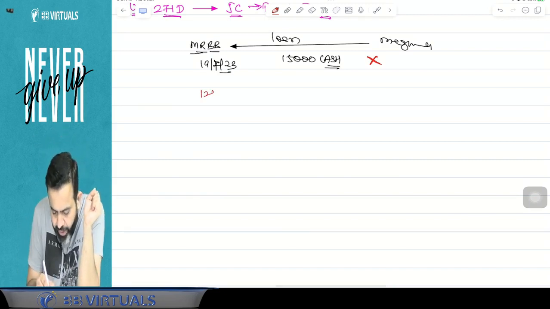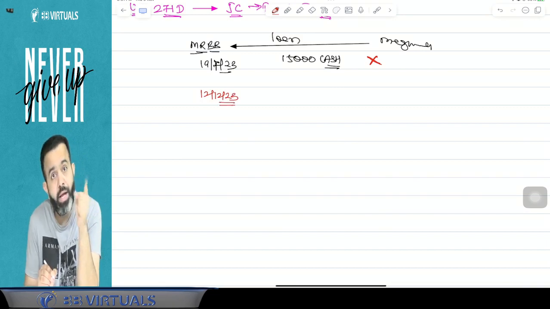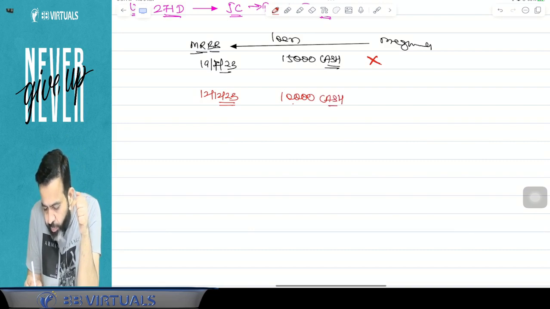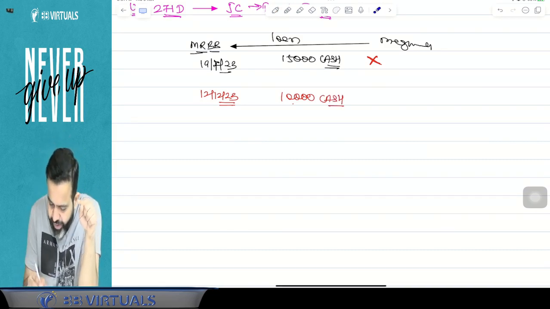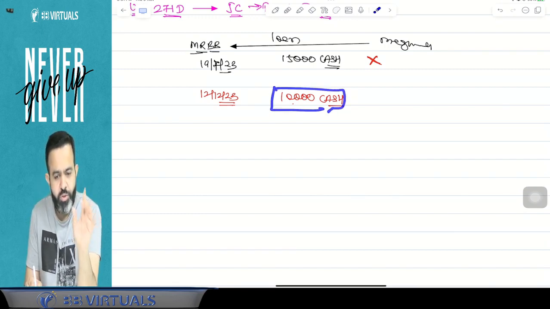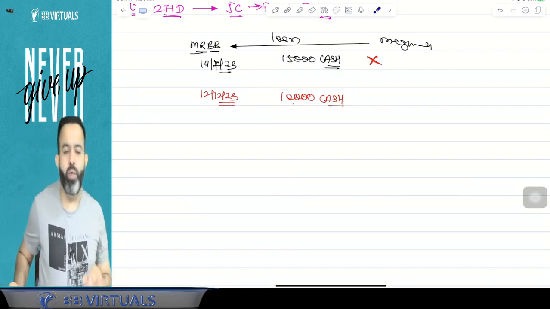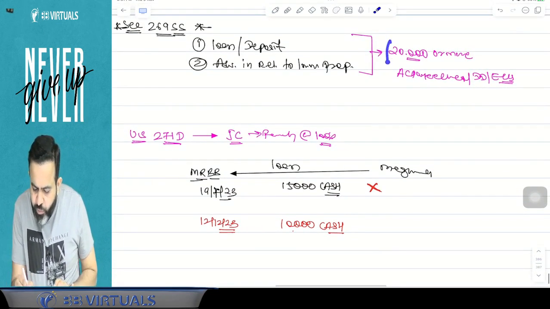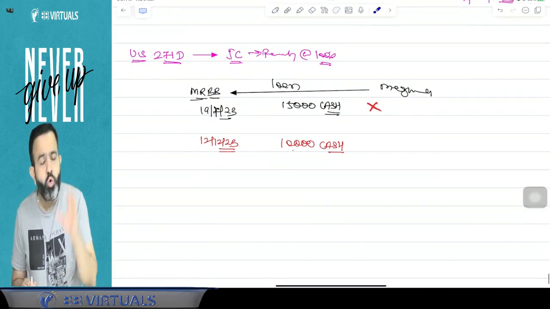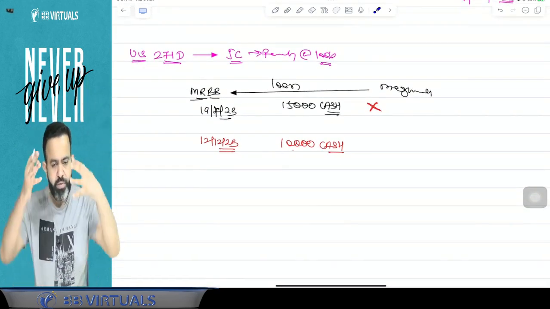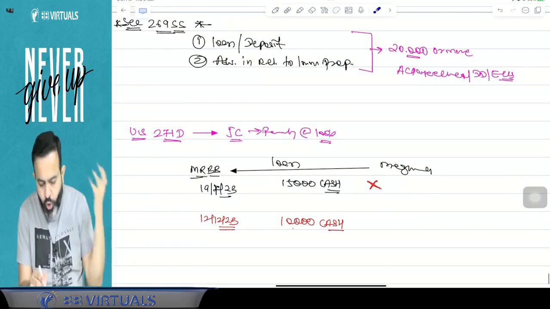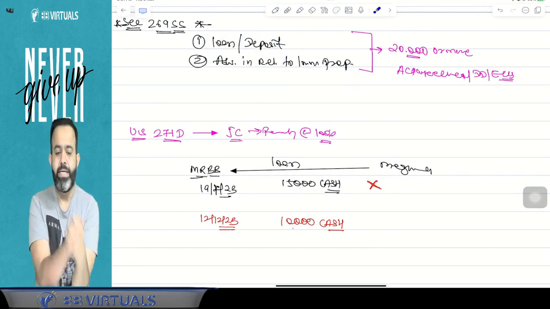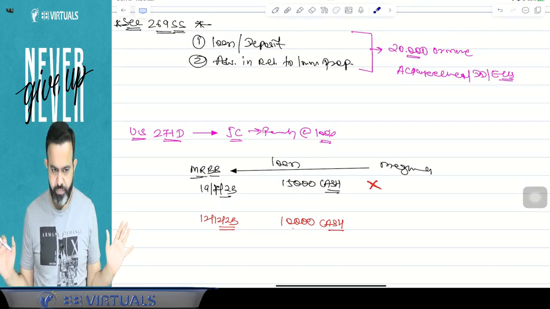But guys, on 12 December 2023, again I took a loan from Meghna in cash of rupees 10,000. Now will this be a violation or not? So the lawmaker here says that while checking the limit of this 20,000, whatever the loan outstanding on that day, means whatever you took earlier, either loan or deposit or advance in relation to immovable property, that will also be considered while checking the 20,000 rupees limit.